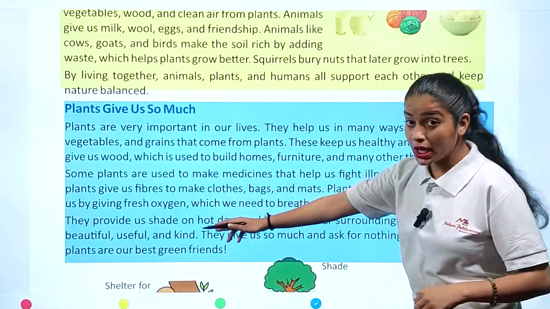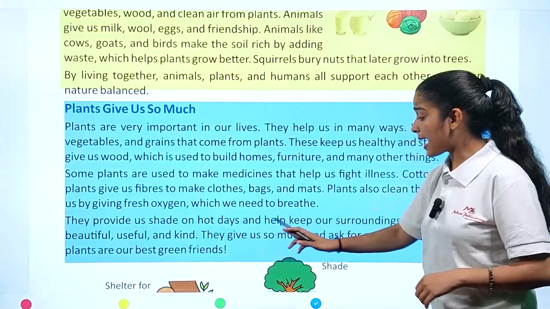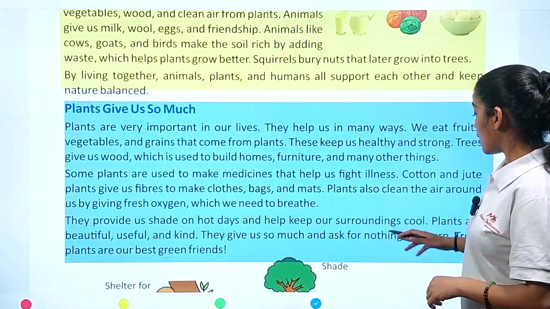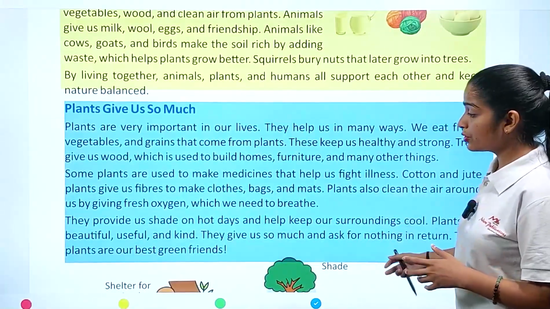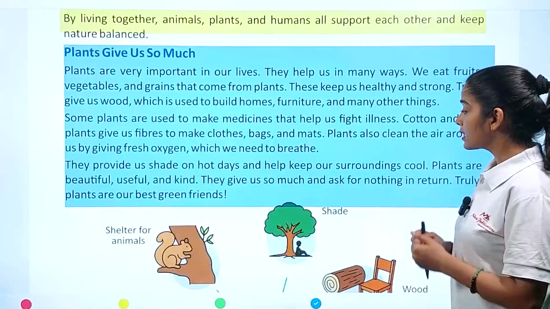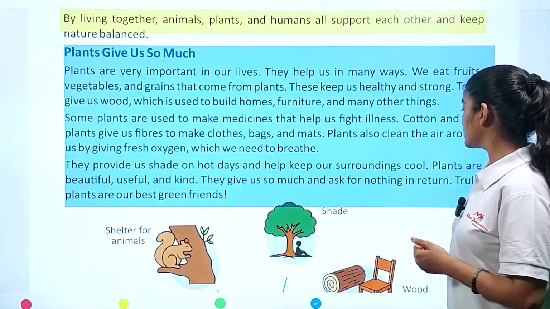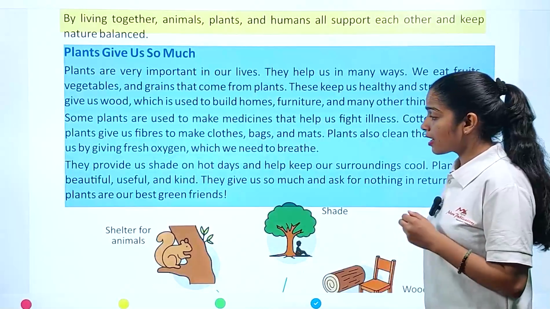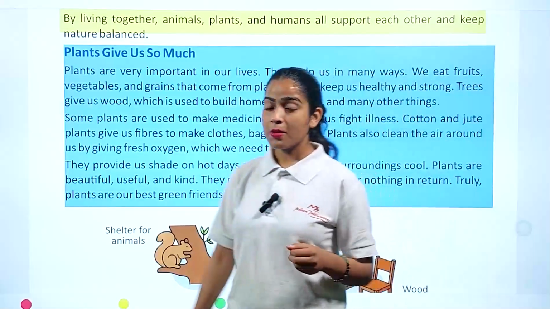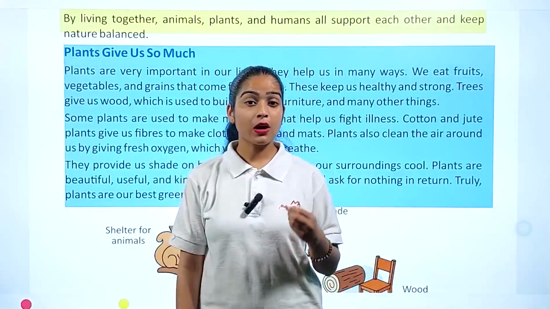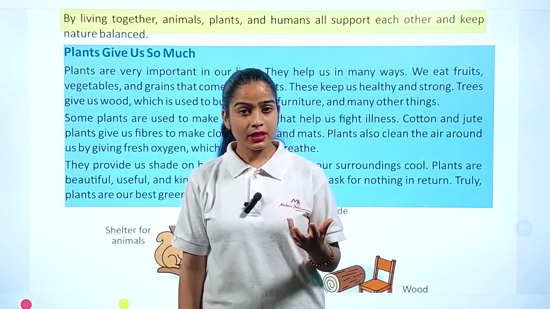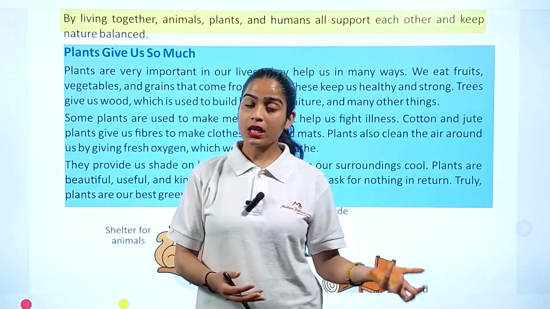They provide us shade on hot days and help keep our surroundings cool. Plants are beautiful, useful, and kind. They give us so much and ask for nothing in return. Truly, plants are our best green friends because they are giving so many things without any greediness. Okay, fine, they need something in return.